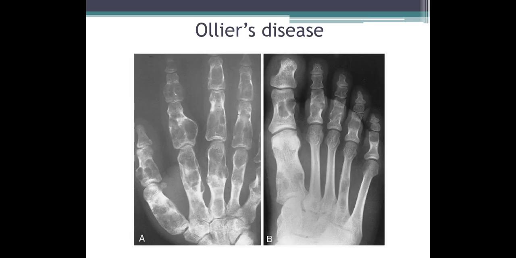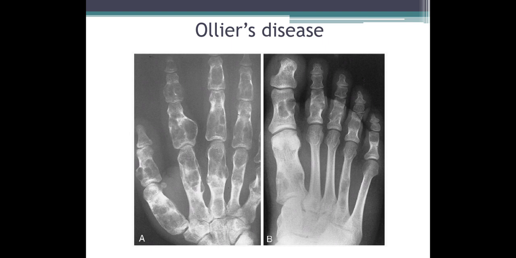If enchondromas appear at multiple sites in the same individual, that is in multiple short tubular bones such as metatarsals, phalanges of the hands, phalanges of the toes, and metacarpals, then it's called Ollier's disease. So multiple enchondromas in a single patient is called Ollier's disease.